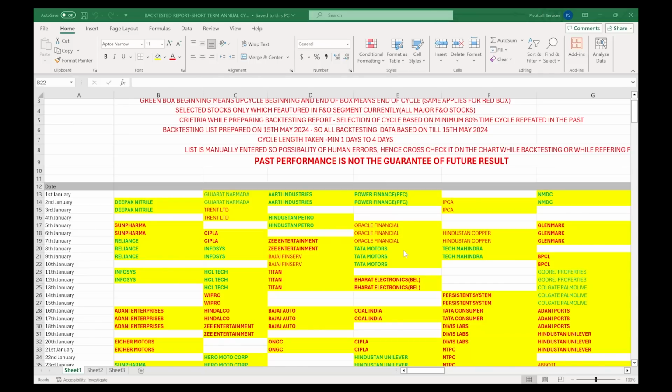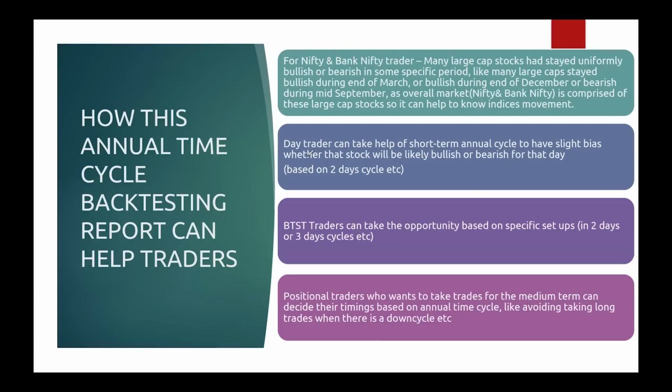Now I know that many of you have asked how to get this backtested report, both short term and long term. That is what I am going to discuss in the coming slides, so that you don't have to spend 6 to 8 months spending sleepless nights. I have already prepared it, and how to get it, I'll be sharing in some time. Now briefly discuss this slide, how this annual time cycle backtesting report can help traders.